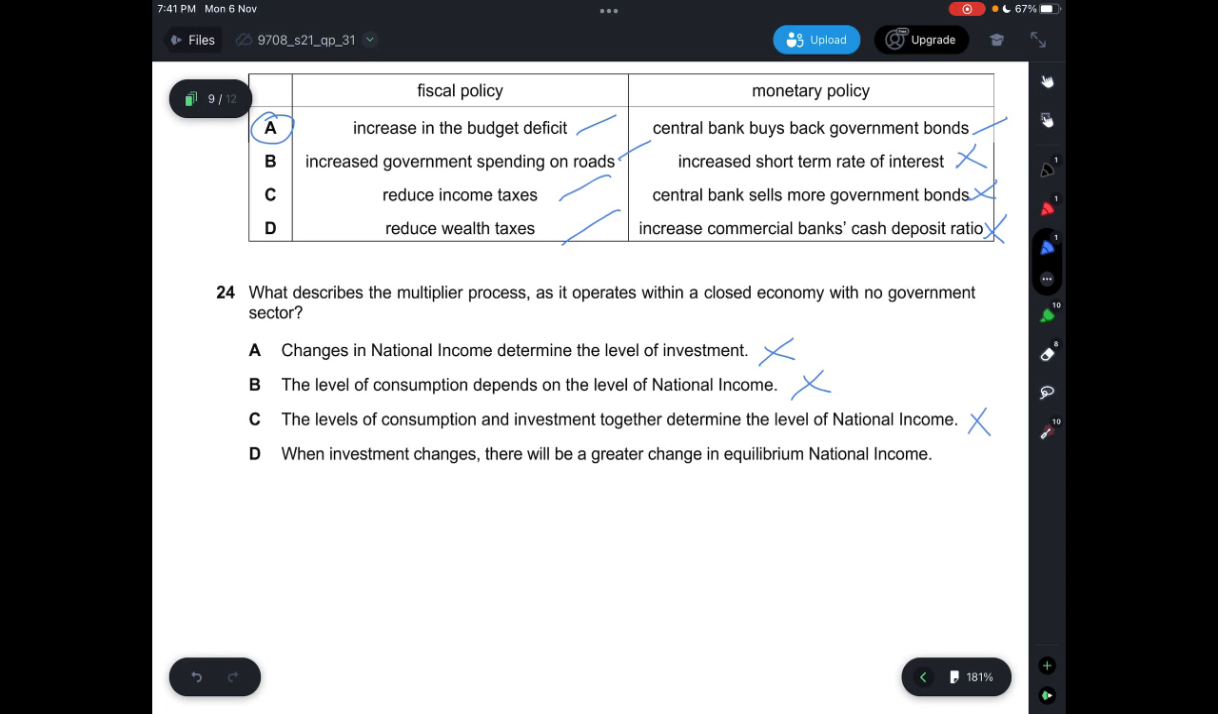But if you see the other three answers on top, it's basically when the national income will determine the level of investment. This one is accelerator, and then the level of consumption depends on the level of national income. It's also accelerator, and then the level of consumption and investment together determine the level of national income, which is not the answer, because you need to remember that for the circular flow of income, there's only investment when it comes to injections. So answer here has to be D.